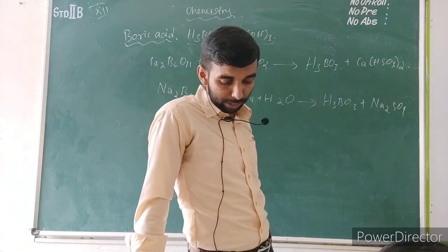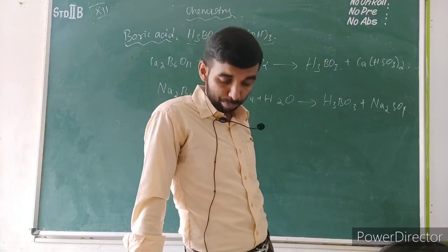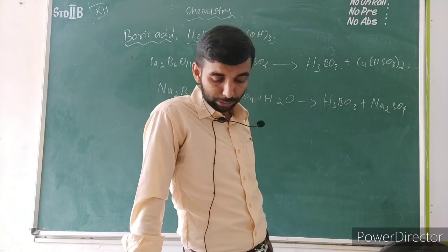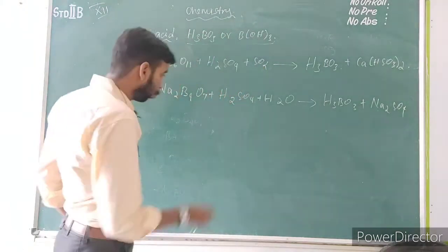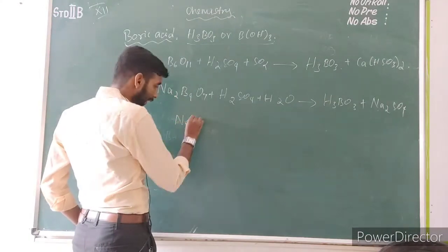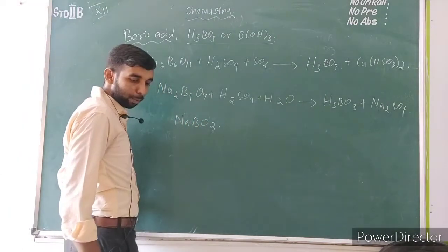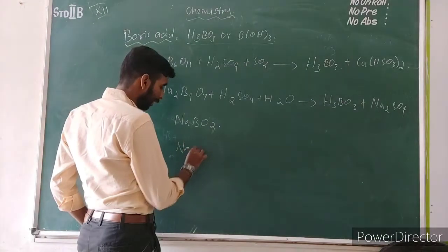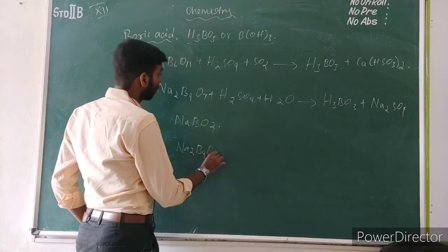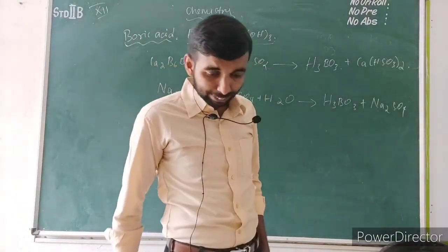It reacts with sodium hydroxide to form sodium metaborate and sodium tetraborate. If you add sodium hydroxide to boric acid, it forms both compounds. The formula of sodium metaborate is NaBO2, and sodium tetraborate is Na2B4O7, which is borax.